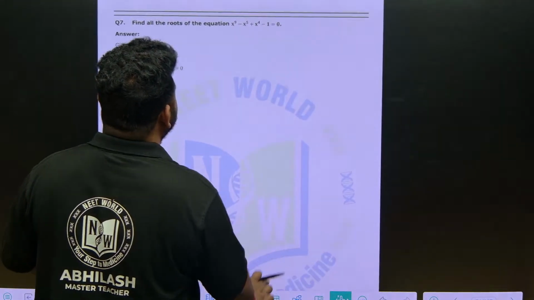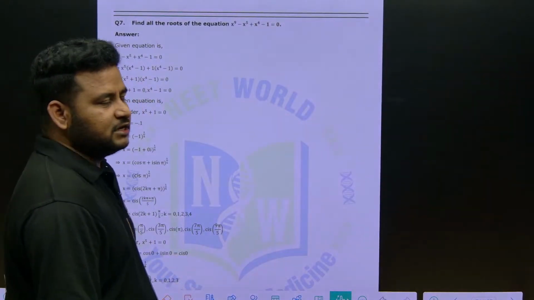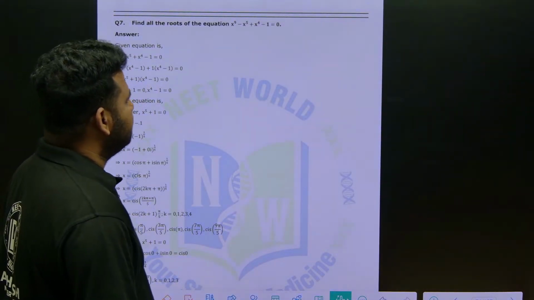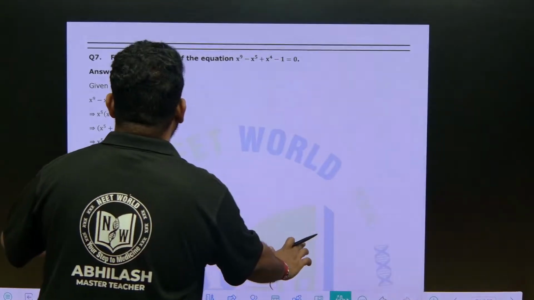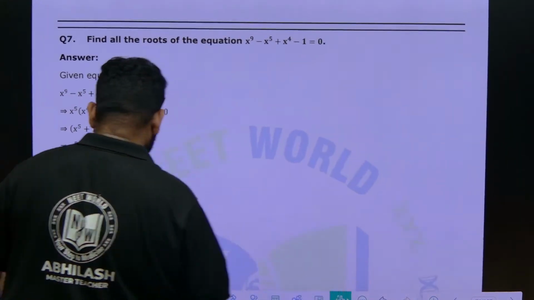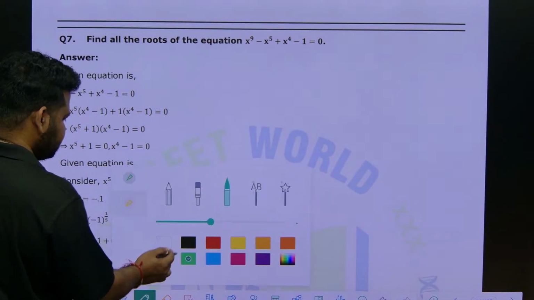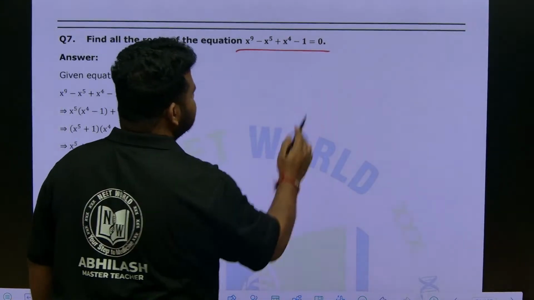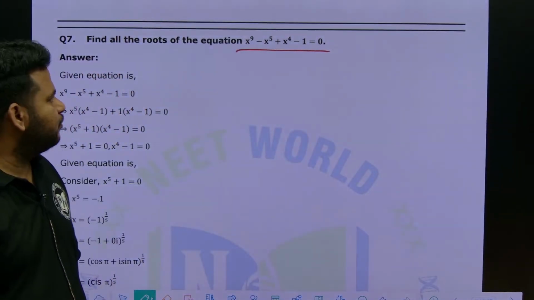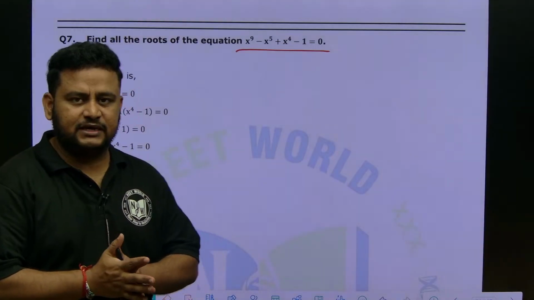Find all the roots of the equation x to the power of 9 minus x to the power of 5 plus x to the power of 4 minus 1 is equal to 0. Okay, so this is what they are asking.